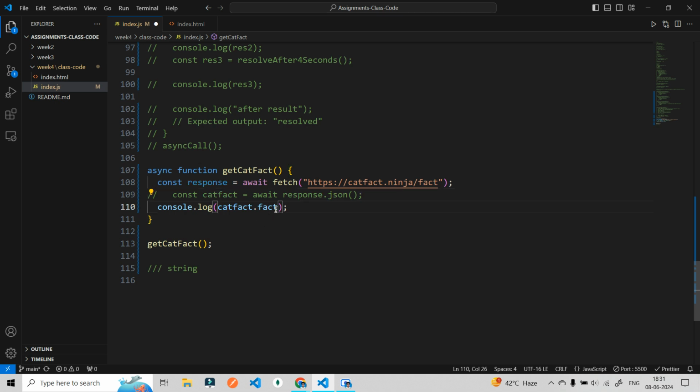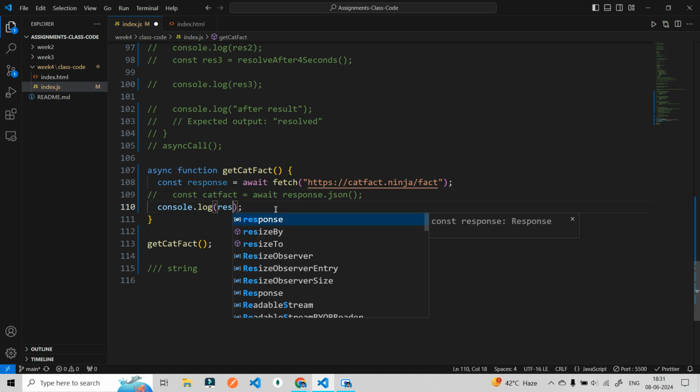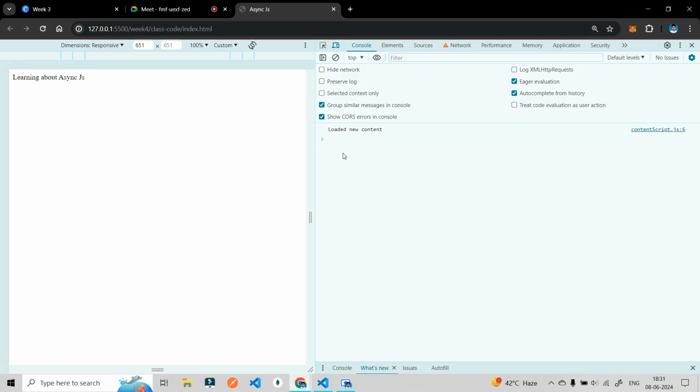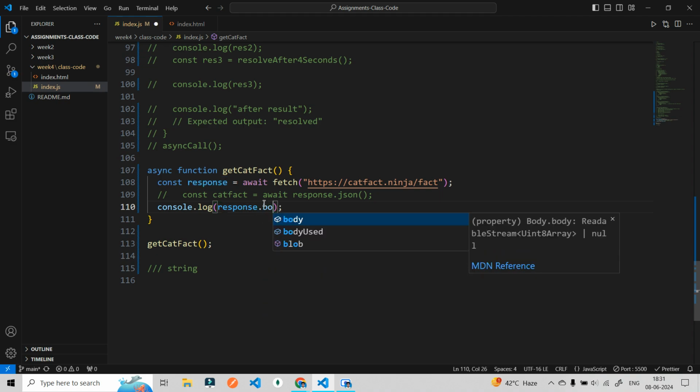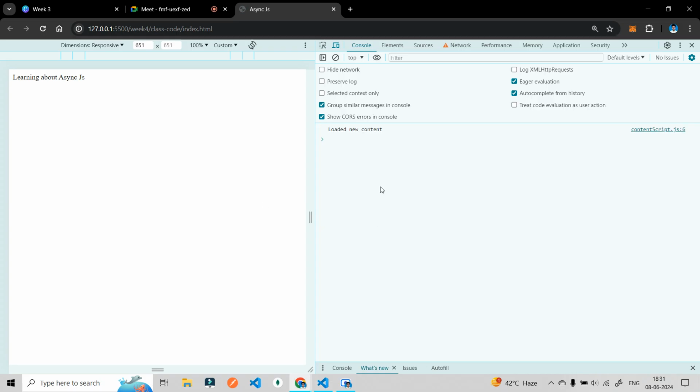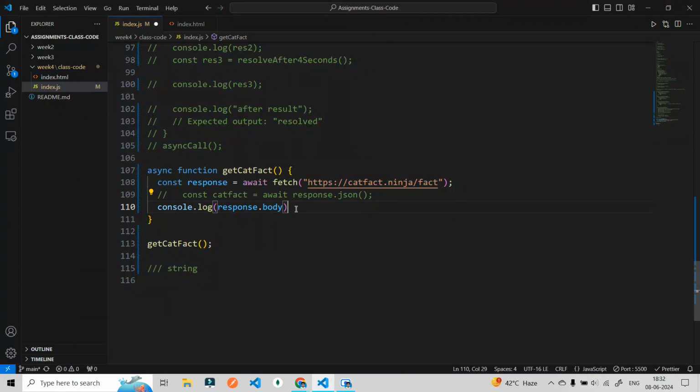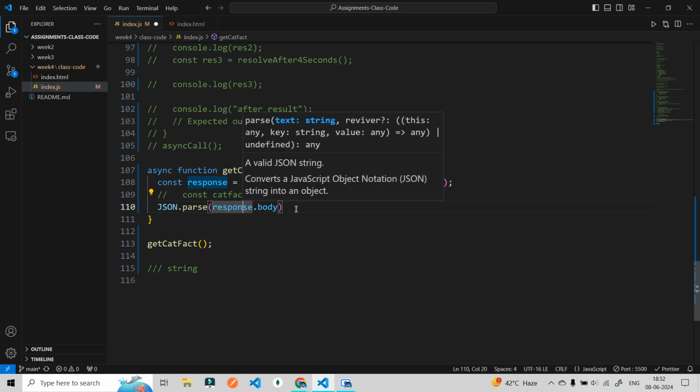The particular response I am getting contains so many things. Let's see, it is a readable stream, as you can see. This is what I was talking about, it is in string format. I will tell you why we use the response's json method instead of JSON.parse. Let's use this particular thing.